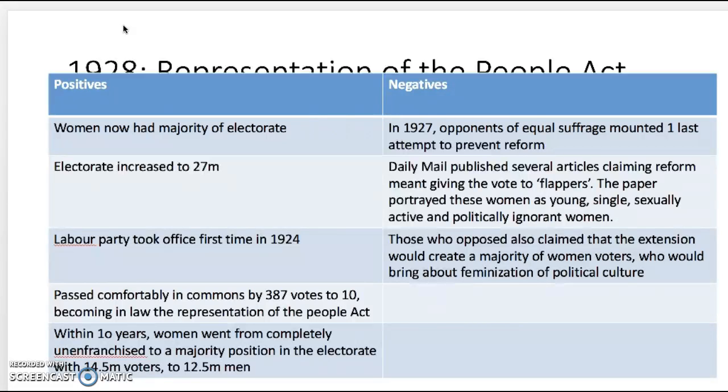The Daily Mail published several articles claiming reform meant giving the vote to flappers. The paper portrayed these women as young, single, sexually active and politically ignorant. Those who opposed also claimed that the extension would create a majority of women voters who would bring about feminization of political culture.